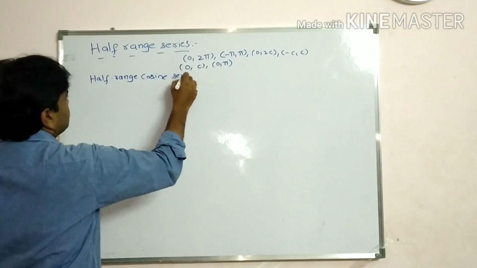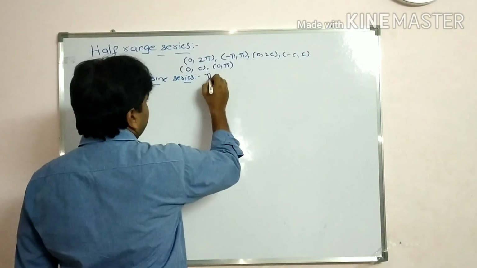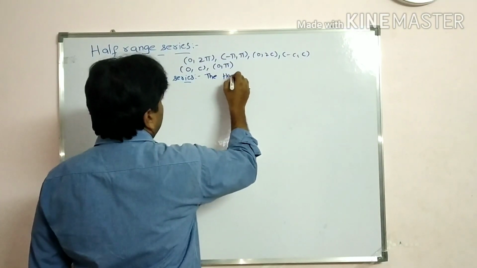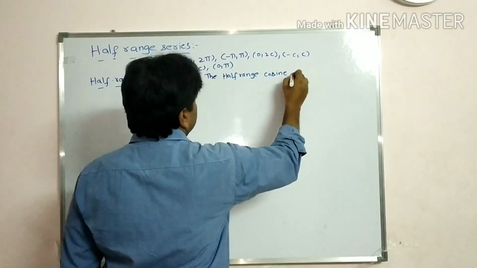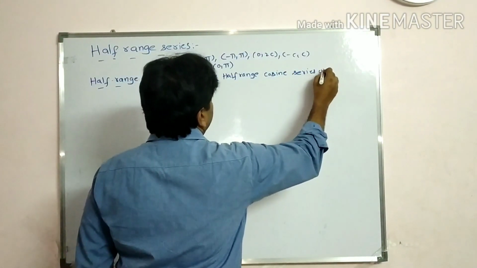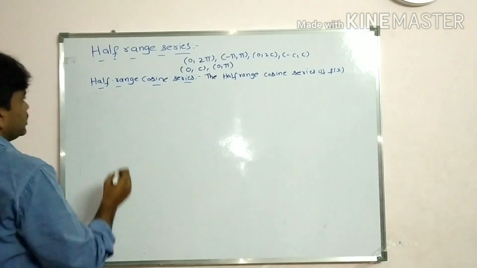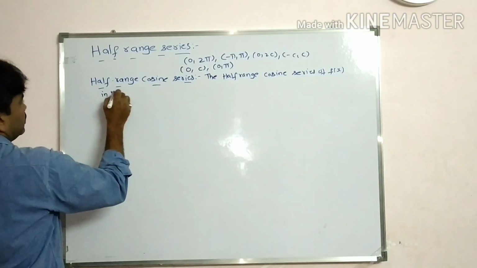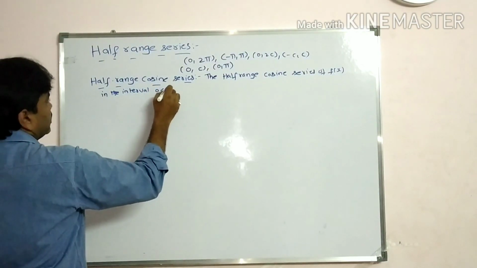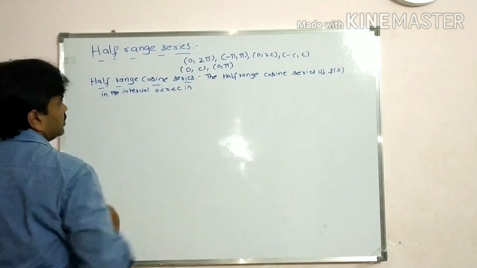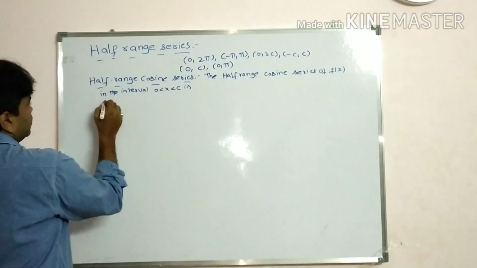The half range cosine series of f of x in the interval 0 less than x less than c is, what is the interval, students, here? 0 less than x less than c is the Fourier series, students, here.